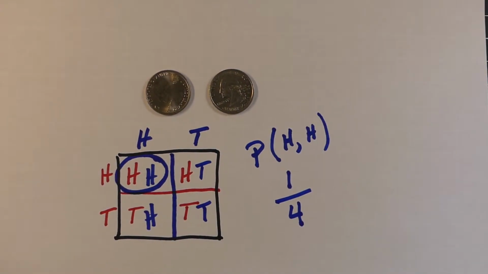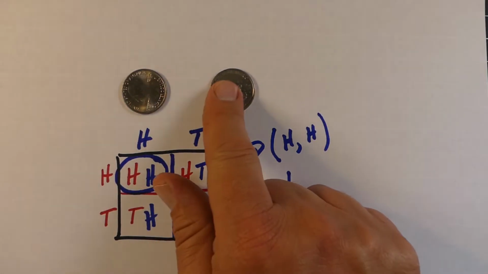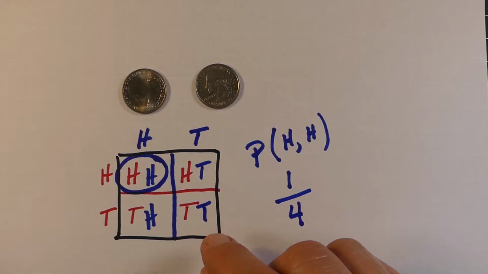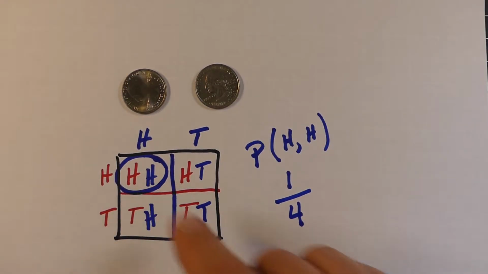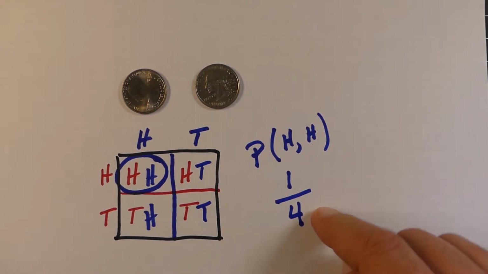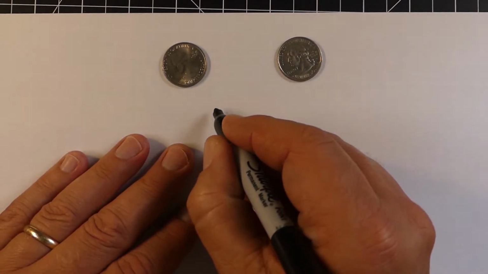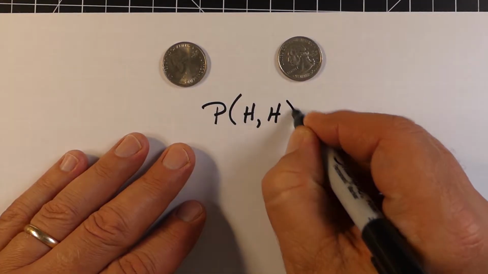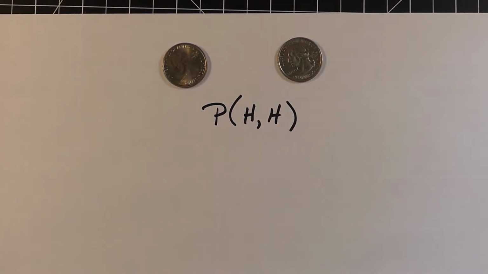Now, if we go back to when we just did the frequency table with the 2 coins, you can see that there's a total of 4 different combinations possible. And when we're looking to get heads and heads, you can see we had a 1 out of 4 chance of it happening. And you can see each of those combinations there. With a tree diagram, we're still going to try to find the combination of heads and heads.